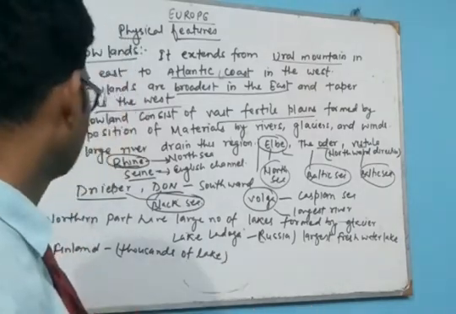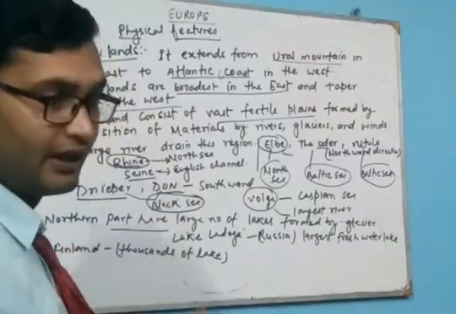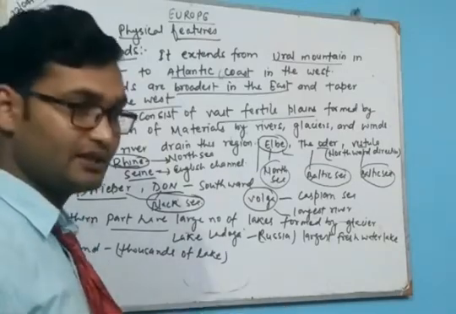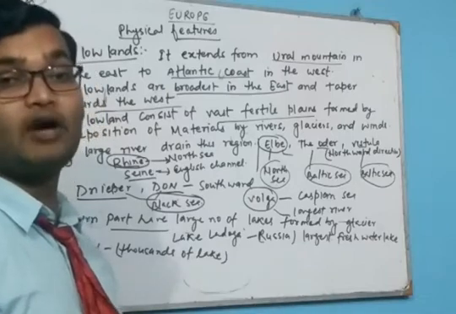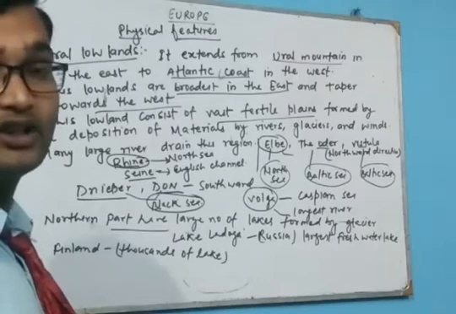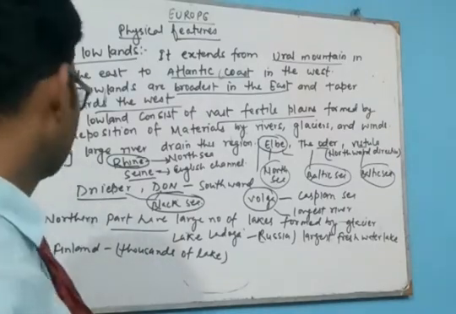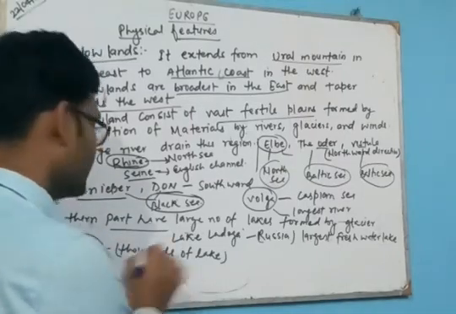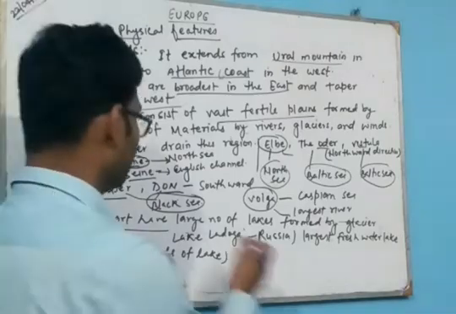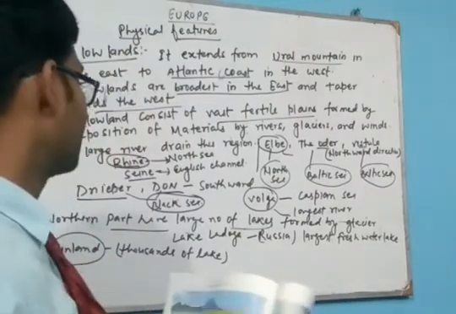Now the northern part, you know about the northern part, Finland. There are many lakes. You can say they have more than 5,000 lakes. So Finland is also known as the land of thousands of lakes. This part has a large number of lakes formed by the actions of glaciers.